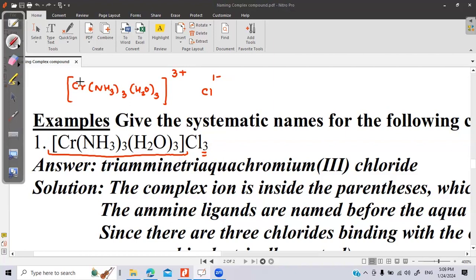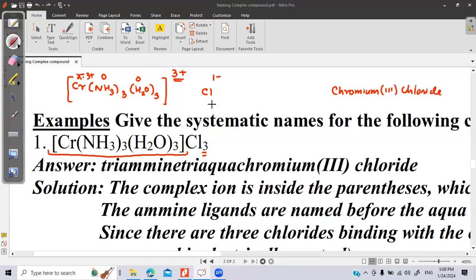Can I now name this complex? First of all, identify the oxidation state of chromium. The amine ligand is neutral, water is neutral, so chromium will have the oxidation state plus 3. So how will we write that? We have chromium 3 chloride.